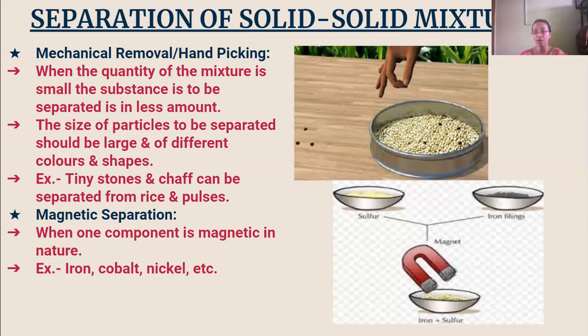To remove it mechanically, we can use hand picking. If the quantity of the mixture is very small, we can use this method. And if the particles are large and of different colors and shapes, then we can use this method. For example, tiny stones and chaff can be separated from the rice and pulses. Then magnetic separation is used in a mixture where one component is of magnetic nature, like iron, cobalt, nickel. Then that can be separated by a magnet.